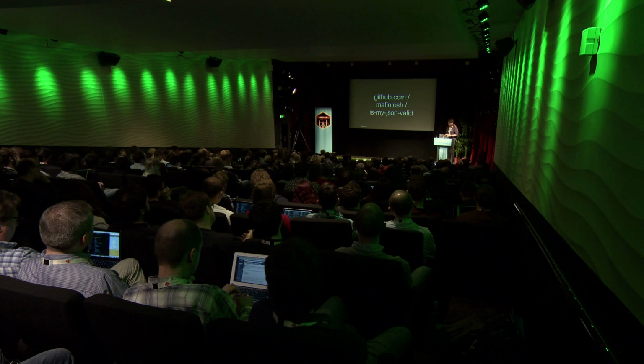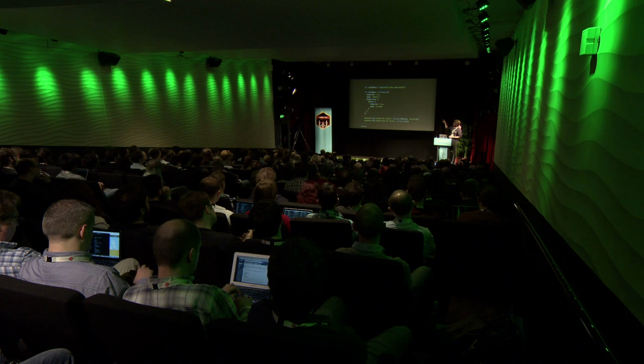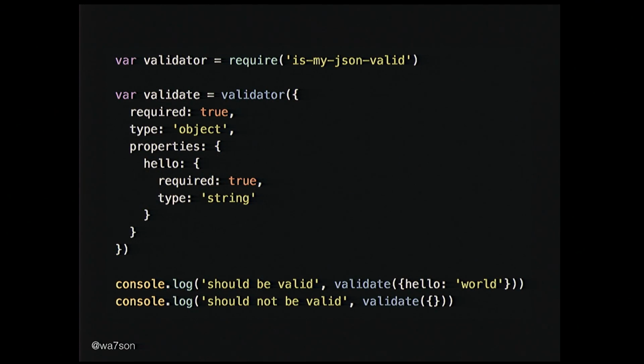And being Node, we want really nice names. It's really simple. Basically, you require the module, and you have this generator function that you call with the schema, and that returns another function that you can then call with the JSON that you actually want to get validated. So all the heavy lifting of processing the schema happens once, and then every time somebody calls your endpoint where you need the validation, you only need to do this. So the computation of the schema only happens once.